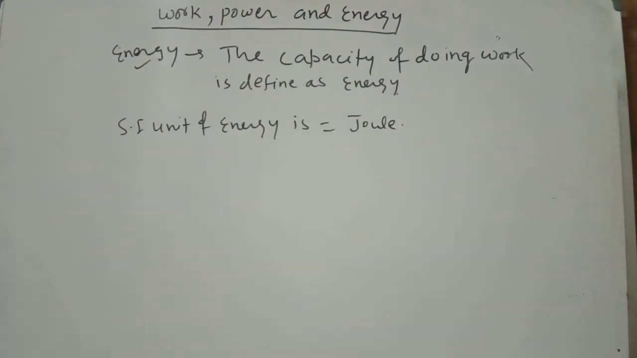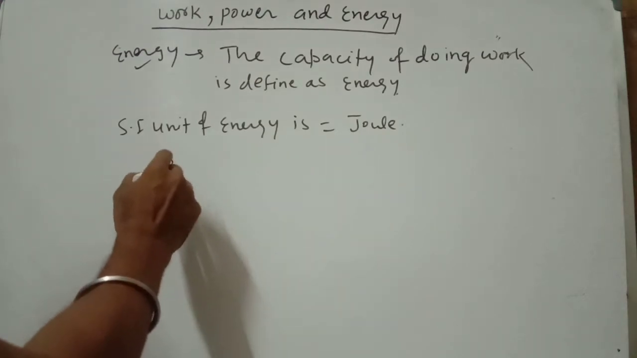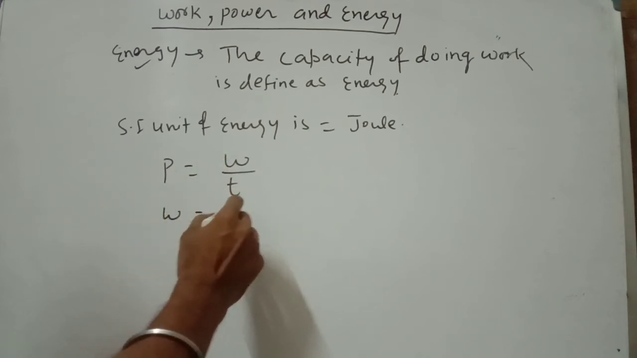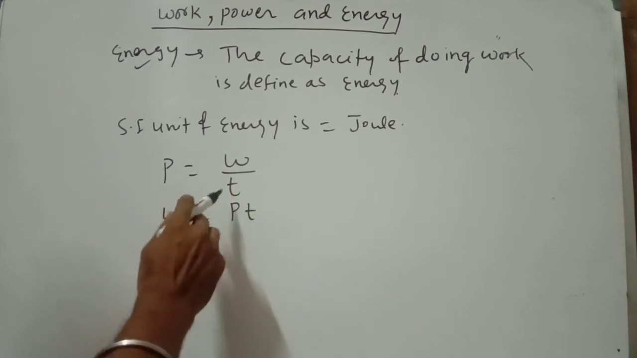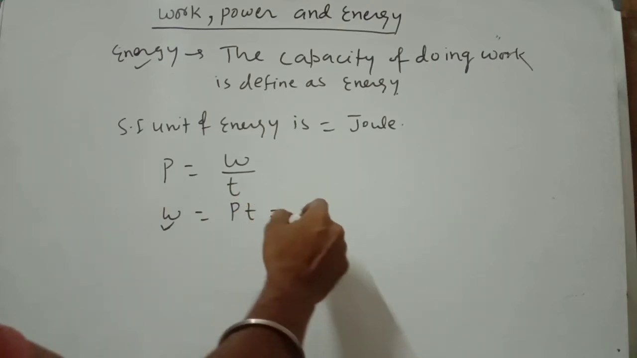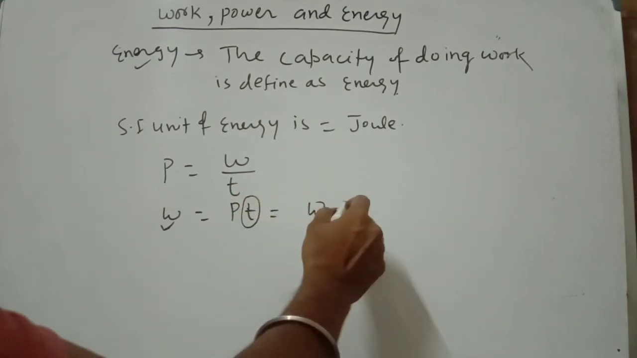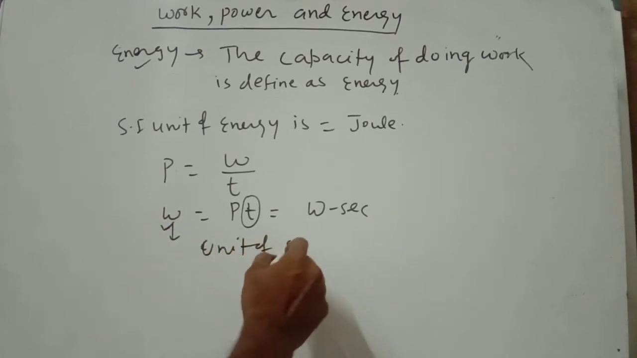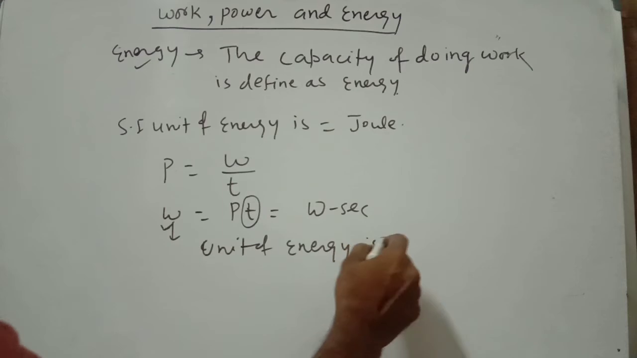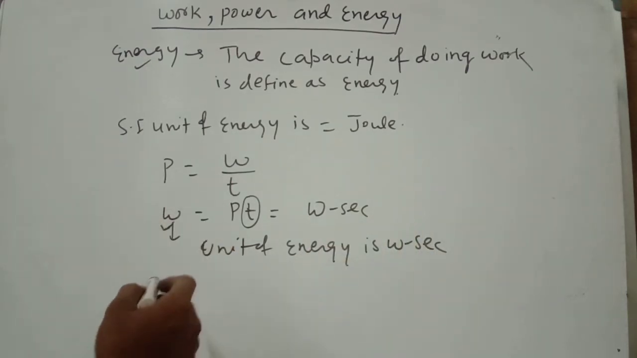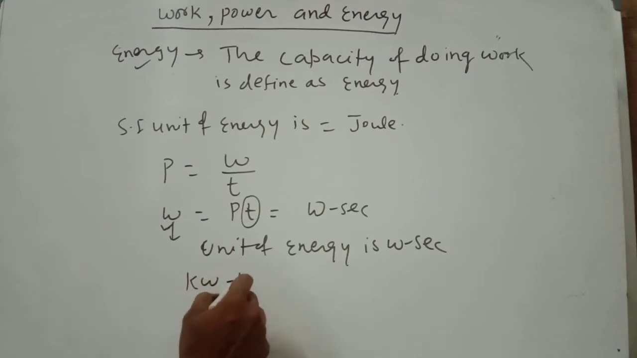Okay, you can also write another unit of energy. We know that power equals work by time, so work equals power into time, and work is a form of energy. The SI unit of power is watt and the SI unit of time is second, so you can also write the unit of energy as watt second. Another bigger unit of energy is kilowatt hour.